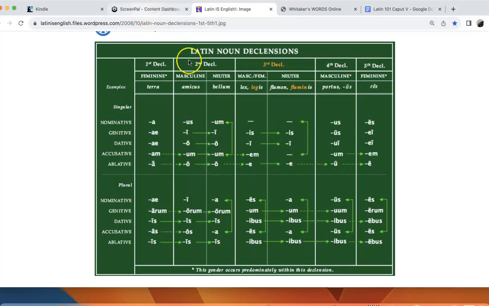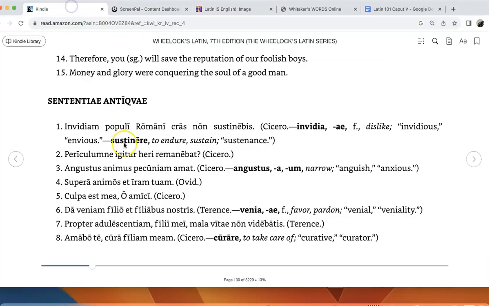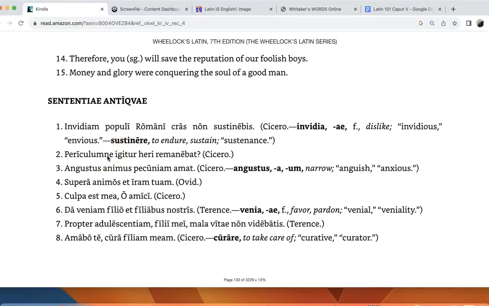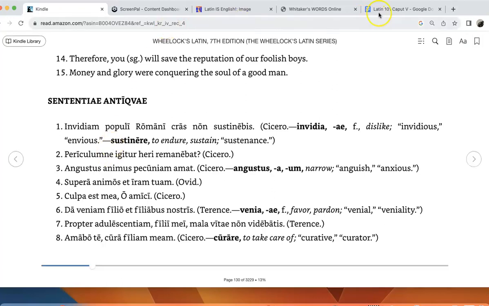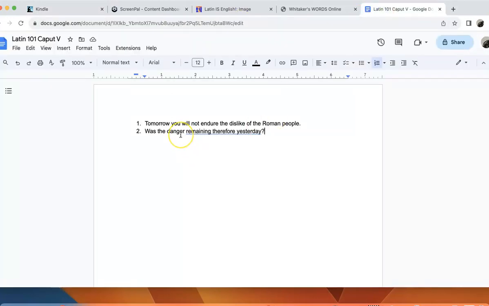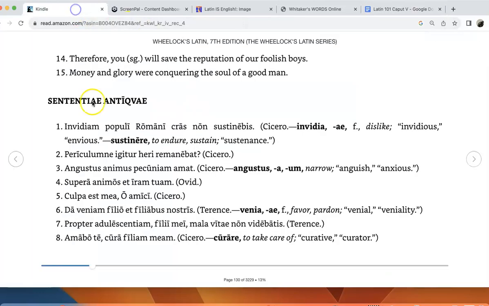And the context here could be either nominative or accusative. It's probably the subject here based on the context. We would need a little bit more context, but we can say it probably is the subject. So was the danger remaining? That's periculum ne remanebat. And then igitur means therefore, and then heri means yesterday. So adverbs don't have declensions or endings.